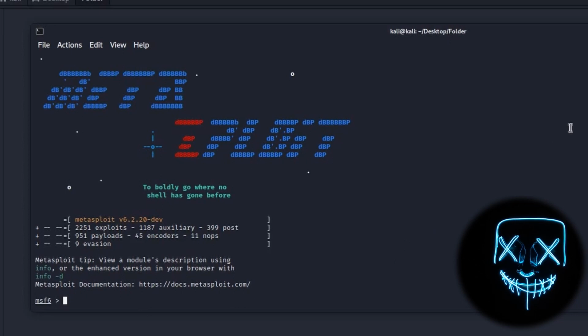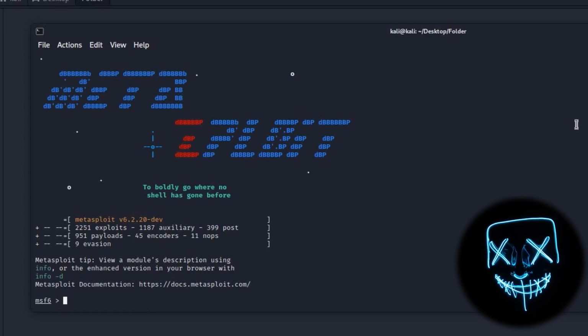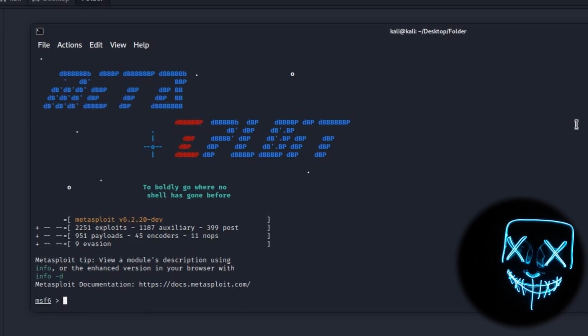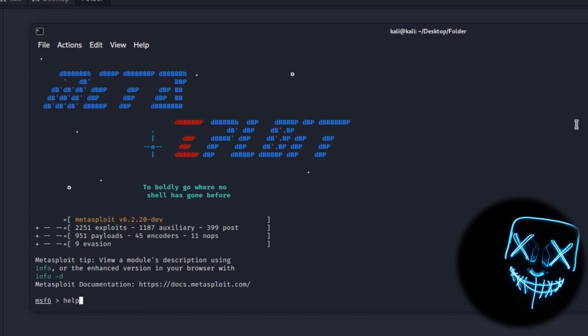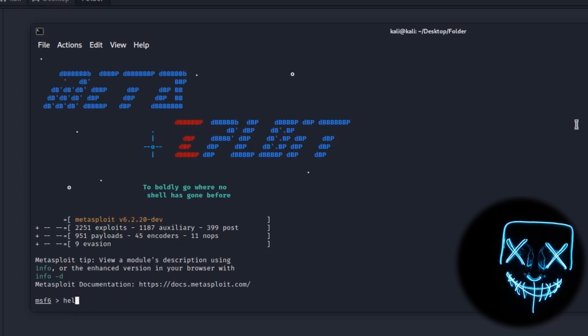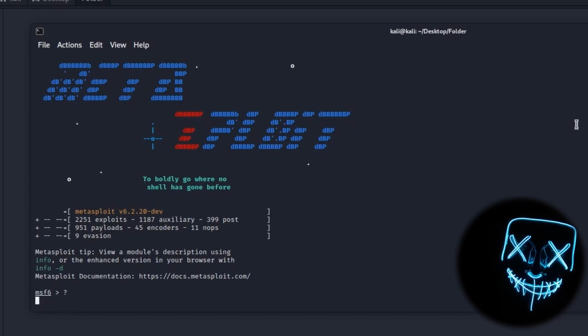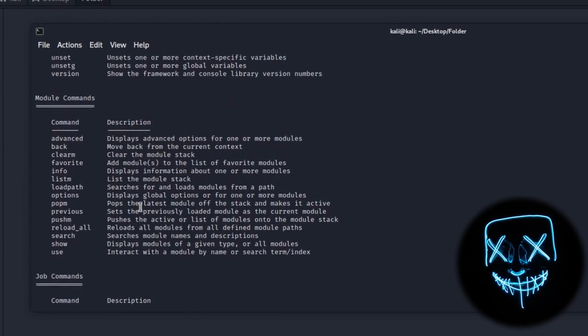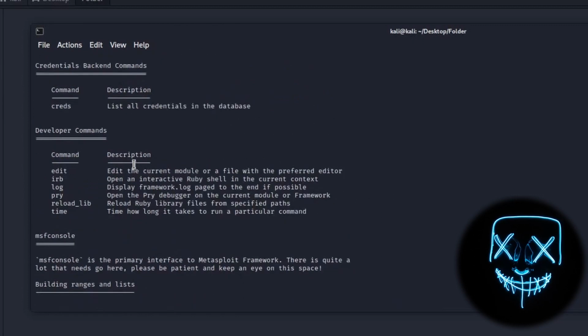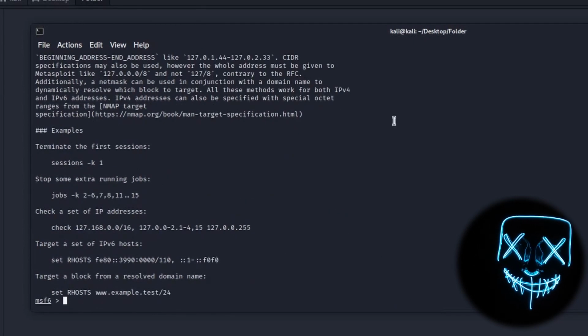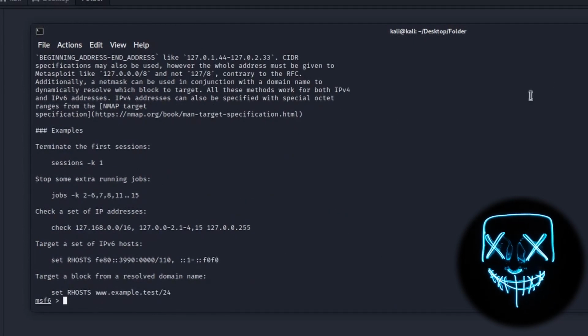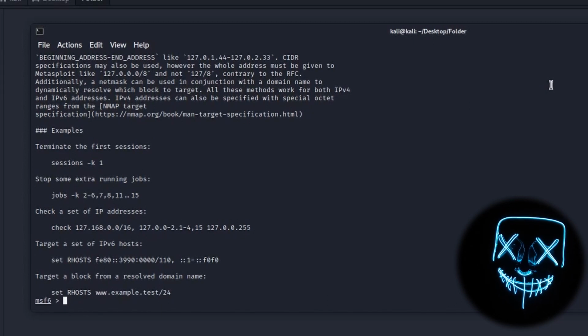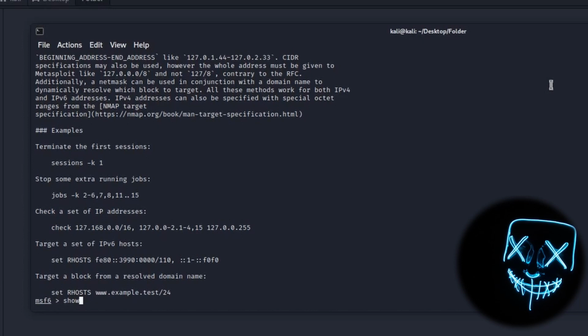Now, if you need help finding a command in Metasploit, just type help or a question mark. You will find all commands you could need. If we want to see the options we can do with a command, like the command show, we will just type the command and then -h.